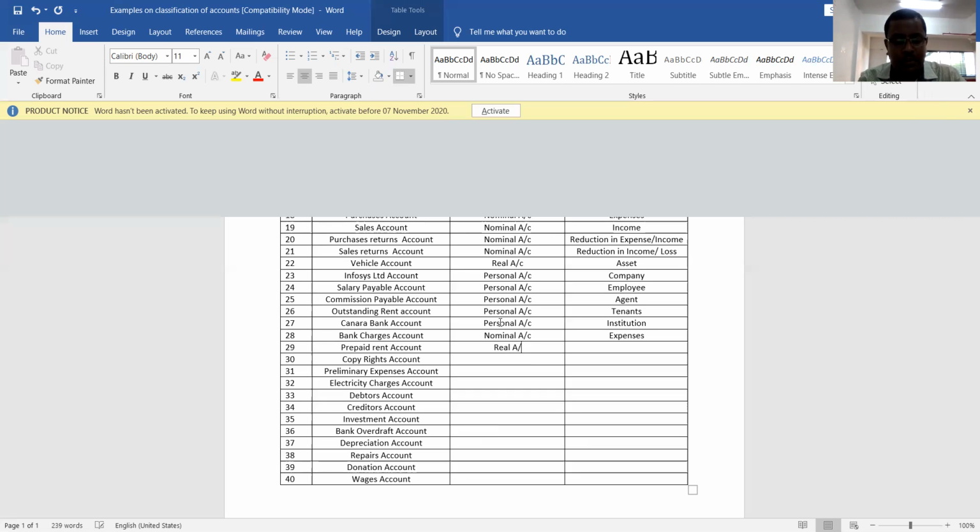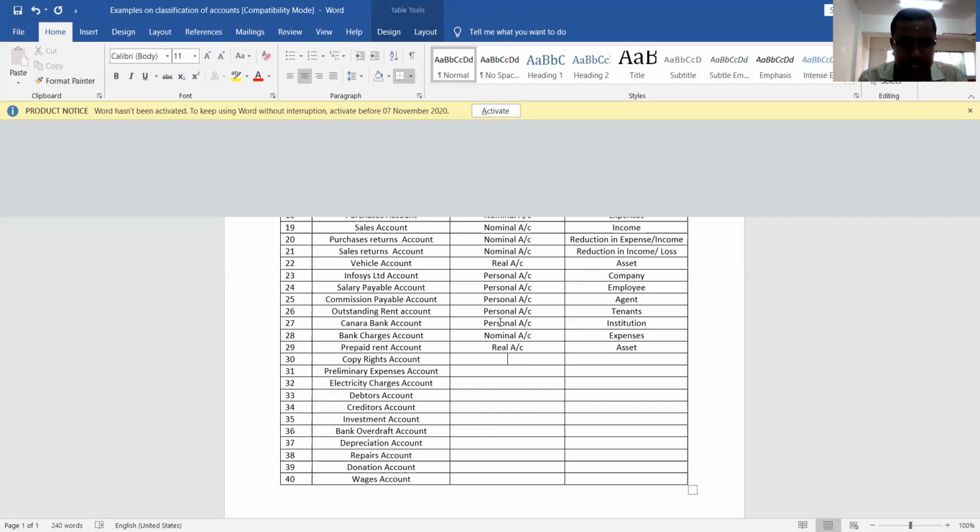So keep in mind, prepaid expenses are always assets. Since they are assets, which account are they? Real account. What is the reason? The reason is they are assets. Once again I will repeat, prepaid rent is nothing but rent that is not yet incurred but is already paid. If any expenses are paid in advance, they should be treated as assets. That is the reason they belong to the real account. Okay. Let us move to the next term.